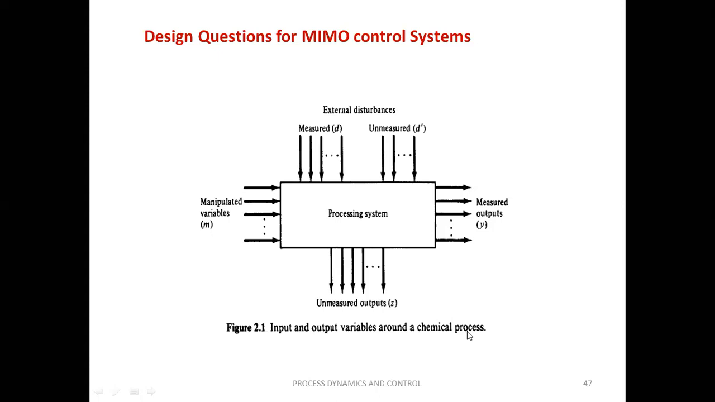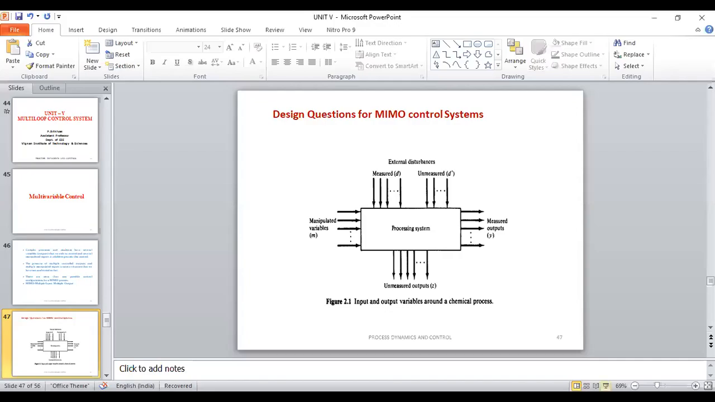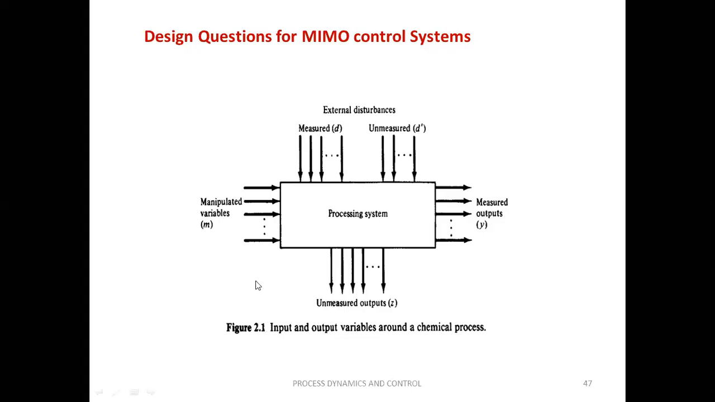So up till now, we have been discussing only single variable control. But if you go to any chemical industry, we are going to come across processes where we have a number of manipulated variables and a number of controlled variables, that is, more than one variable to be controlled. So this is the normal multiple input, multiple output control system, or simply called a multivariable control system.